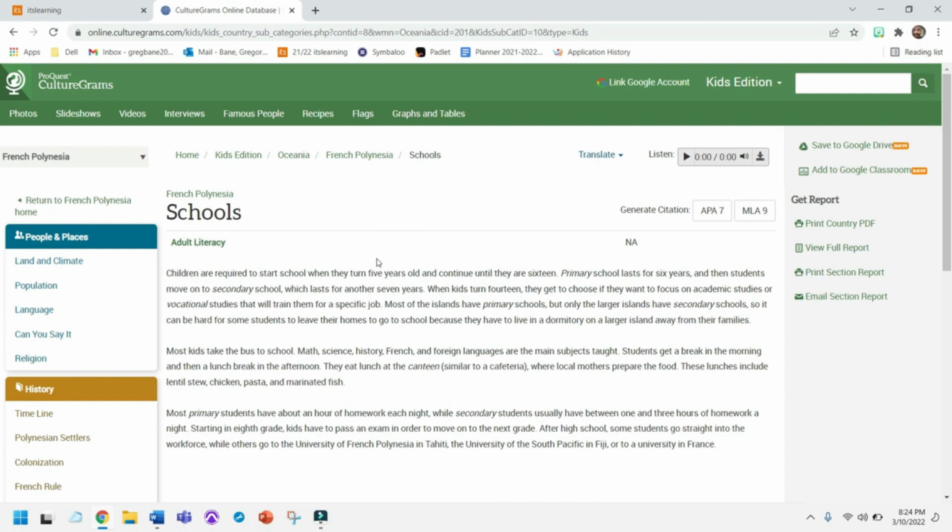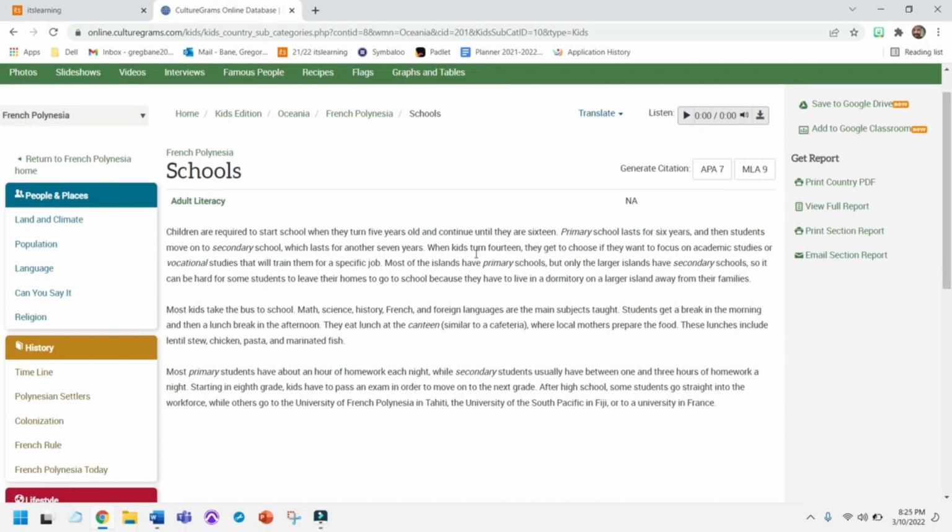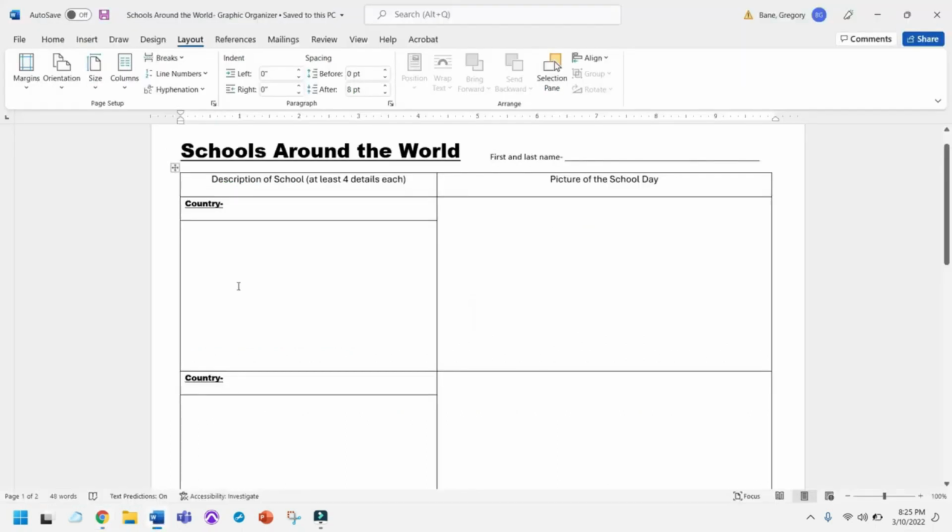So, this is a couple paragraphs. Most countries barely have this much. Sometimes they'll only have one paragraph. That's okay. But what this is going to be talking about is what schools in French Polynesia are like. So at this point, you'll head back to your graphic organizer. Country: French Polynesia, whatever the country is. Obviously, you'll write it in there since we're not doing this online, but you'll put the country. Okay. Head back over there.